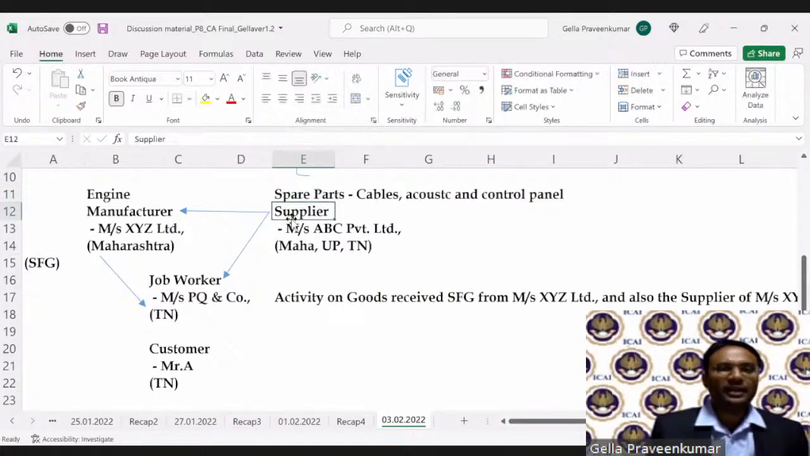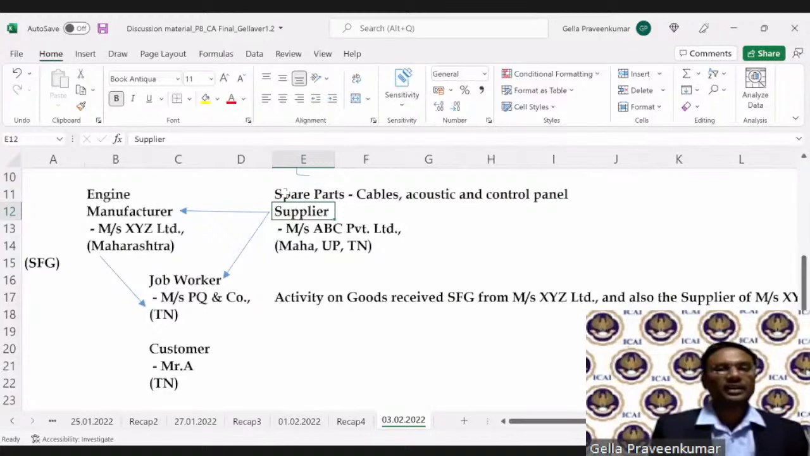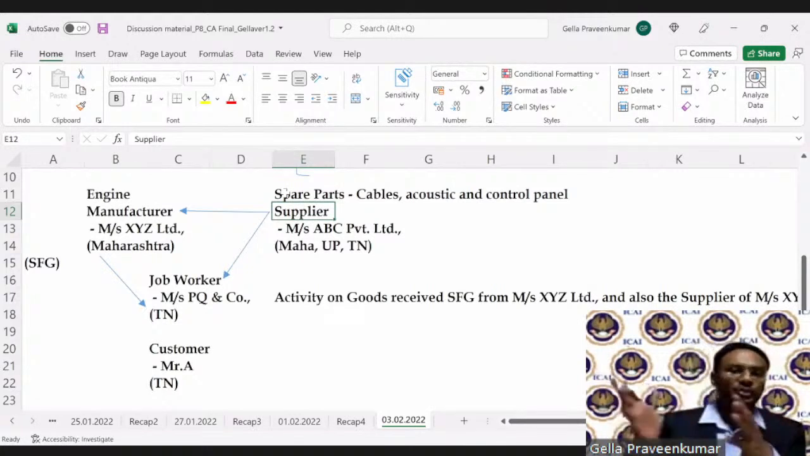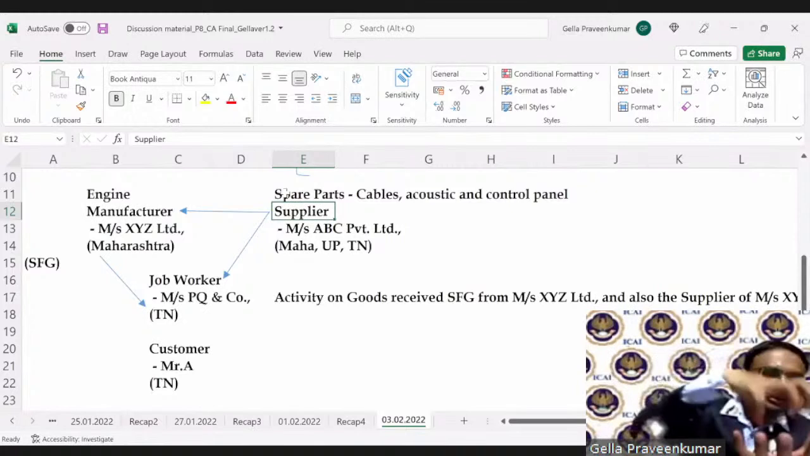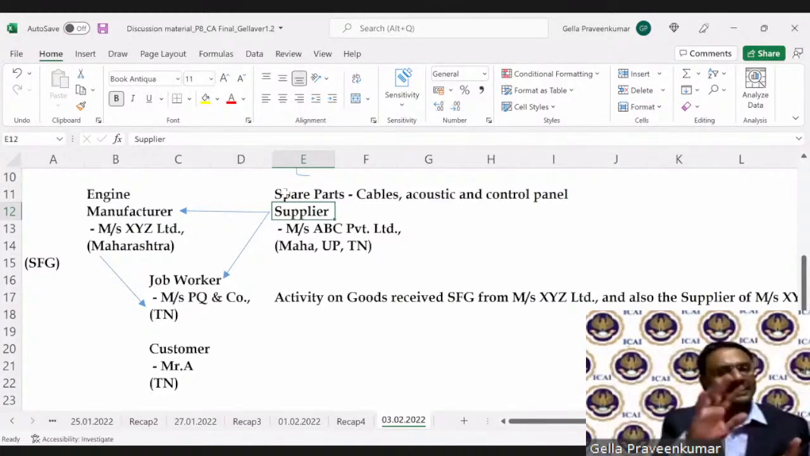I use the term acoustic. Acoustic is a box which has the capacity to control your noise. In those days, the moment you switched on your DG set, we used to get a noise like a Rajdoot or Bullet. This acoustic is a box which controls the noise emitted from the engine. Now, is that good enough?